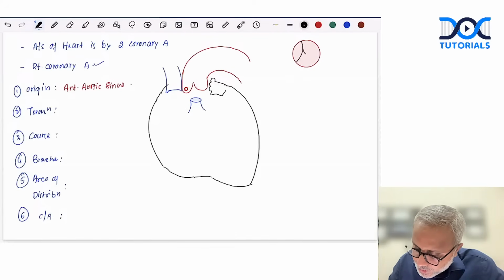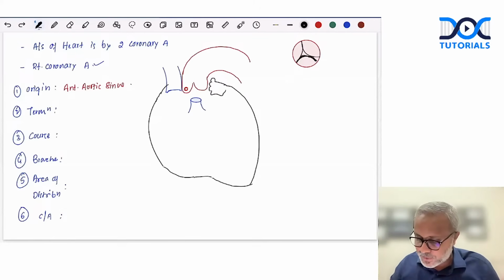Now, can you tell me what this looks like? How does this sign actually look? This is like the Mercedes-Benz sign, right? These are the three valves of the ascending aorta. Now, let's see if we can draw this diagram to describe the origin.